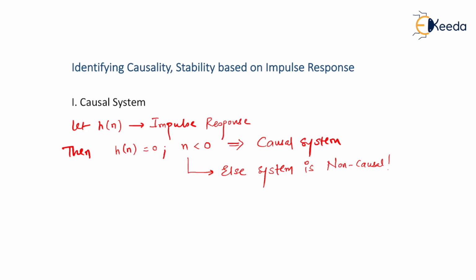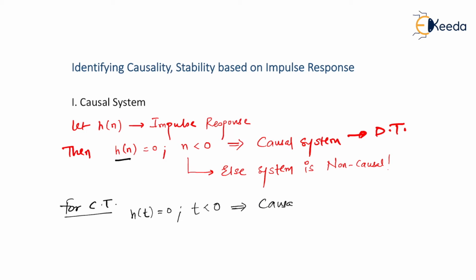Please remember, whatever we have stated is for a discrete time system. We can write a similar statement for a continuous time system also. For a continuous time system, instead of h of n, we call the impulse response h of t. So I can write a similar statement that h of t must be equal to 0 for t less than 0. Only then is a system said to be causal. And if the condition is not satisfied, it is non-causal.